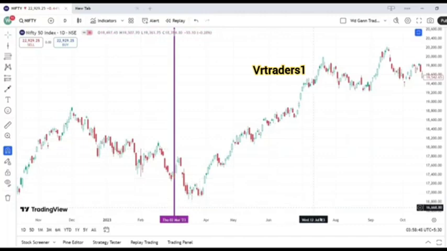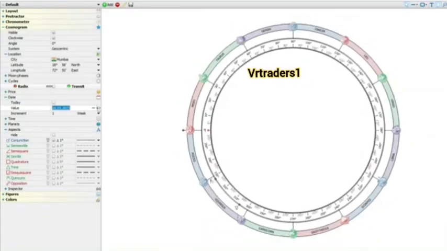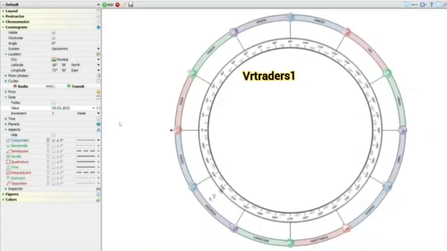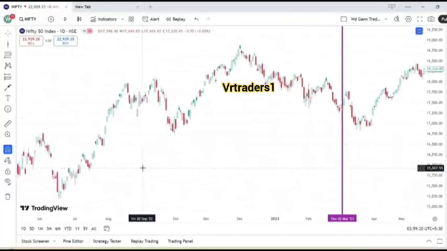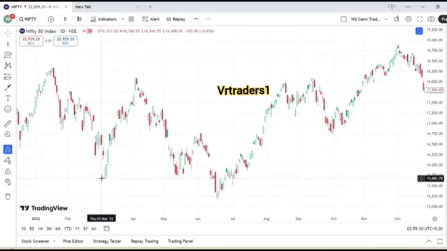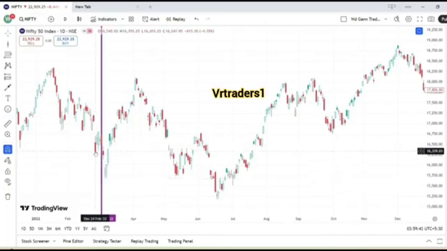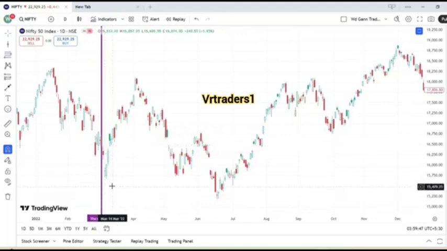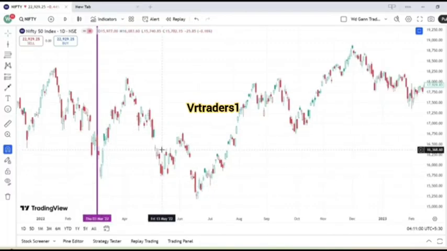Now let's go more back in the past. Here you can see that exactly on the date 3rd March 2022, Mercury and Saturn formed the conjunction aspect. Open the TradingView app. Here is our date, 3rd March 2022. Here you can see that for the past 5 dates it was in the bullish direction, but exactly from this date it started the bearish direction, or we can say it started the reversal, and it gave a reversal of 600 plus points easily.